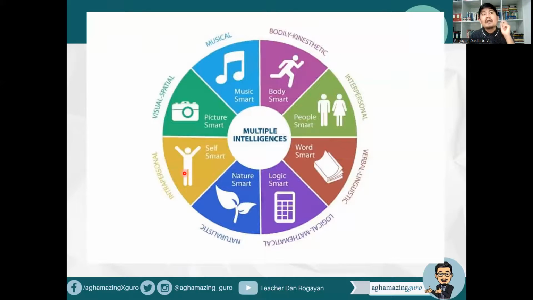So better, reflected experience is the best teacher. When you reflect about that particular experience and you learn from it, you will not do it again because you either got hurt or failed, and then you are actually learning. Then picture smart is visual, spatial, and music smart is musical. So these are the eight plus the existential intelligence as part of the multiple intelligences of Howard Gardner.